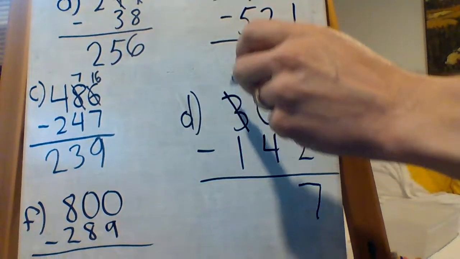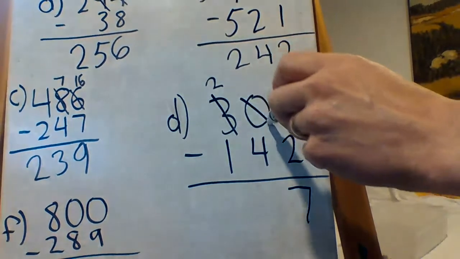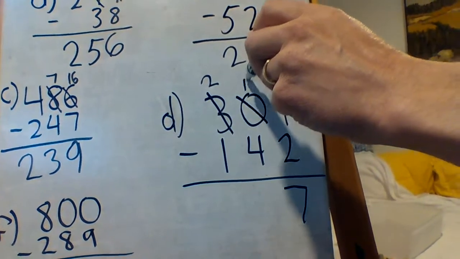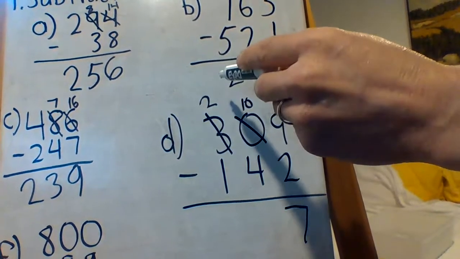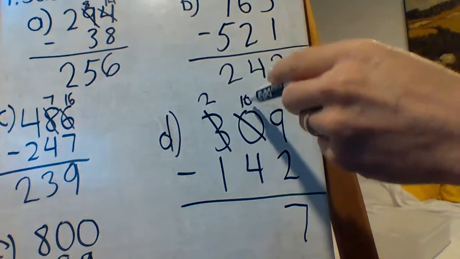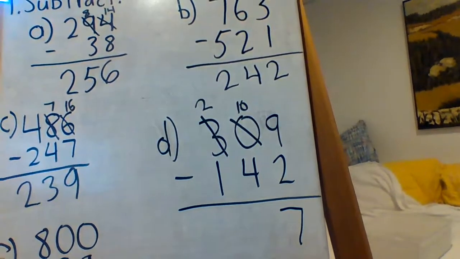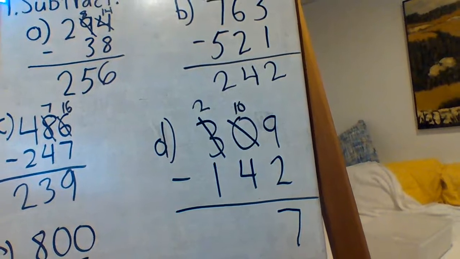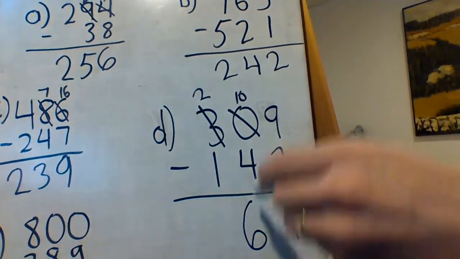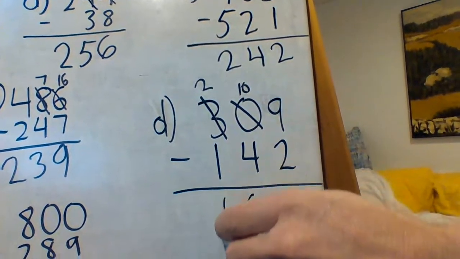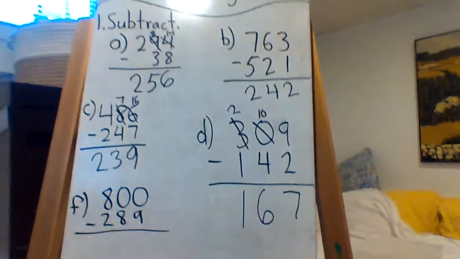So that 300 is going to turn into 200, and that 0 is going to turn into 10. So really what this is saying is that 309 turned into 200s, 10 tens, which is 100, and 9. Okay, so 200 and 10 tens, 100 is 300 still. So now we have 10 take away 4 is 6, and 2 take away 1 is 1. Close to 200, but not quite. 167.